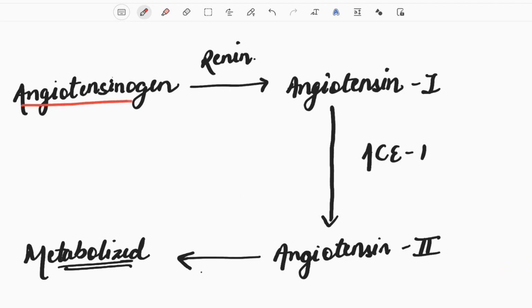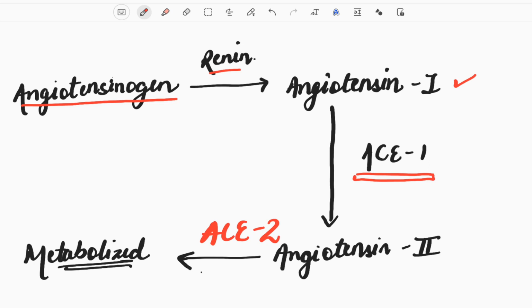We all know that angiotensinogen, in the presence of renin, is converted to angiotensin 1, and with the help of ACE1, that is angiotensin converting enzyme 1, it is converted to angiotensin 2, which is a vasoconstrictor and brings about sympathetic reactions in the body. This angiotensin 2 is metabolized with the help of an enzyme called ACE2,